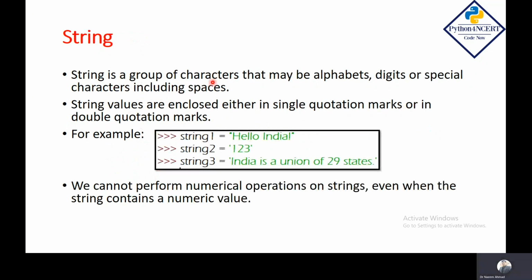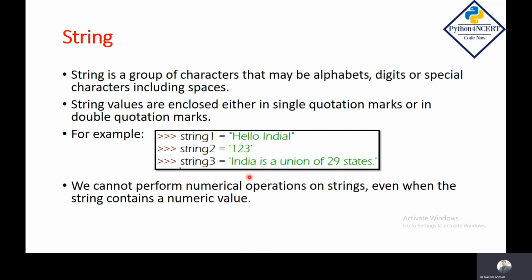A string is a group of characters that may be alphabet, digits, or special characters including spaces. Strings values are enclosed either in single quote marks or in double quotation marks. For example, in string 1, I have assigned a hello India and I have kept in double quotes. In string 2, I have kept a numerical value in a single quote, so it is also a string. In string 3, I have kept one statement or sentence, India is a union of 29 states, in a single quote. It is also a string.